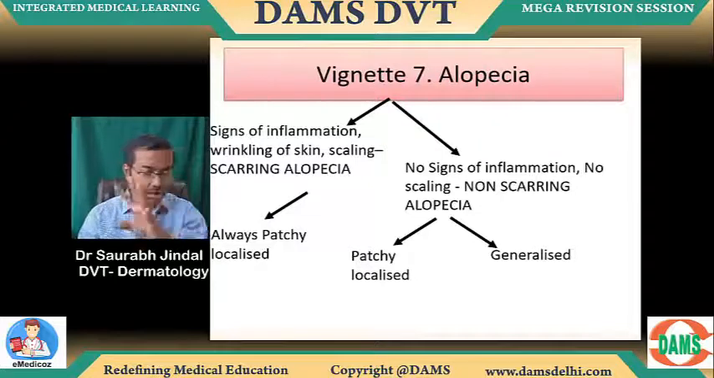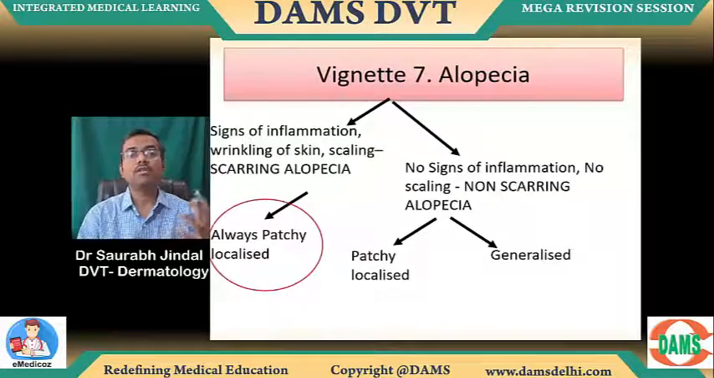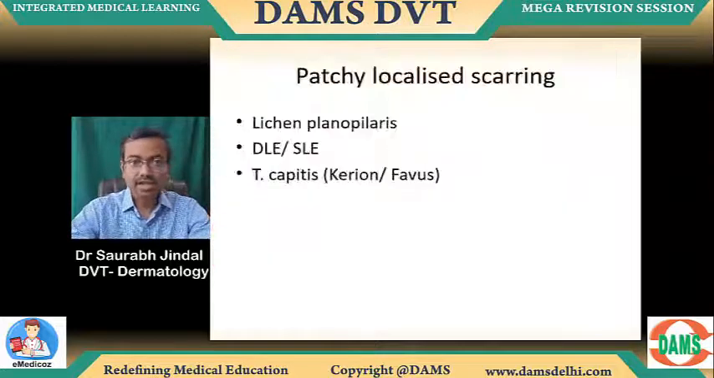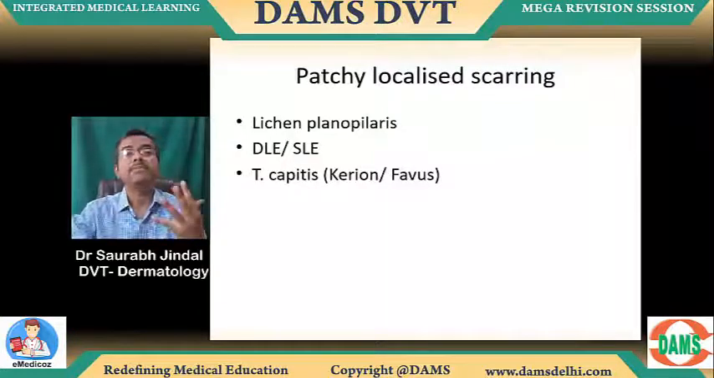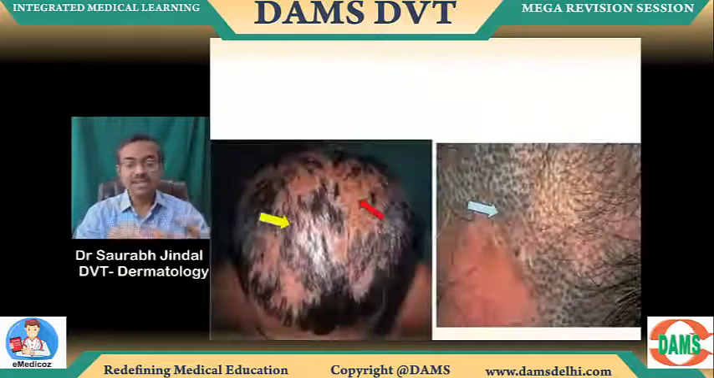So let's look at one by one. Let's focus on the patchy localized variety of the scarring alopecia. Look at the differential. You only look at three differentials for a patchy localized scarring. One is lichen planopilaris, one is DLE SLE, one is tinea capitis. Tinea capitis, there is nothing, no fourth in this. Simple. We have narrowed it down into three categories. Tinea capitis, which one? Carry on phase. Alright, DLE SLE or lichen planopilaris. How are they different from each other? Look.